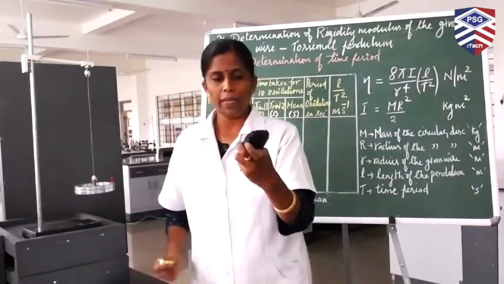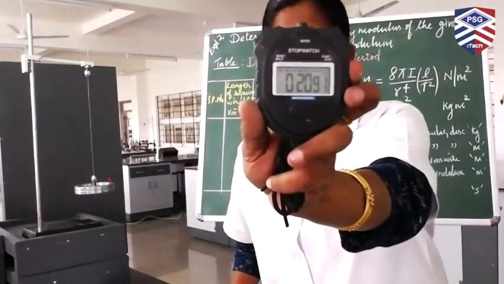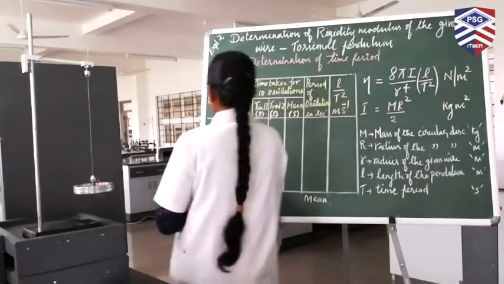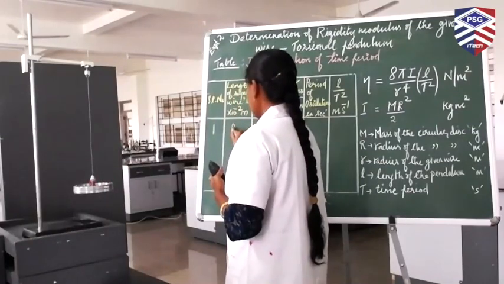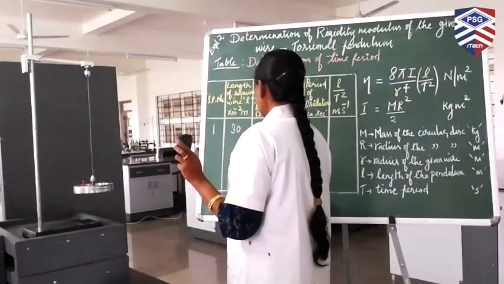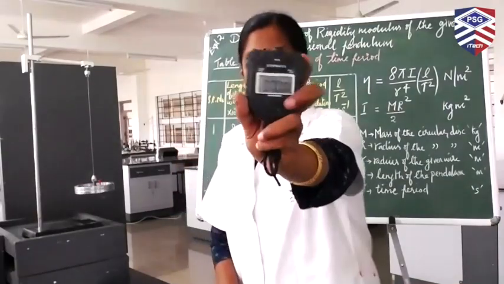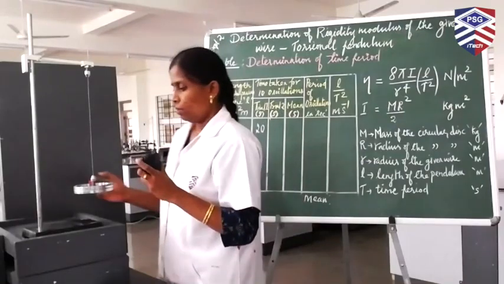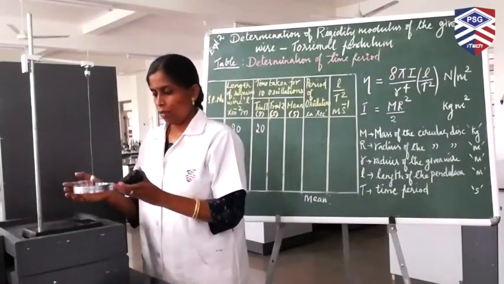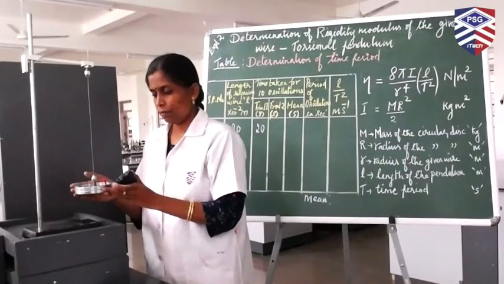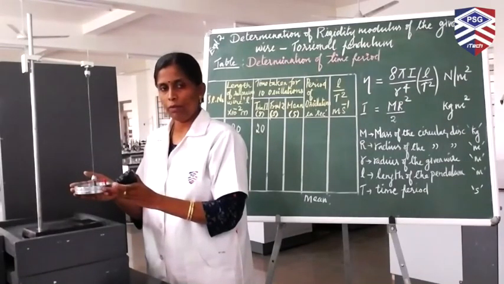Now note down the time taken for 10 oscillations. First, the length of the wire is 30. For trial 1 we got 20 seconds. Now reset the clock to 0 and stop the pendulum. Trial 1 is over. Now you have to repeat the experiment for trial 2.